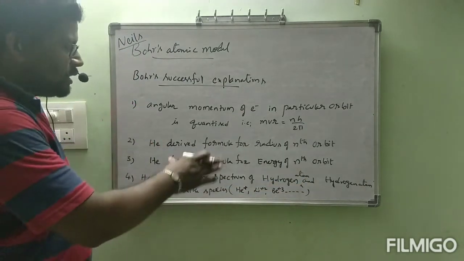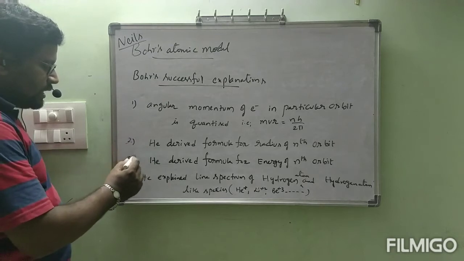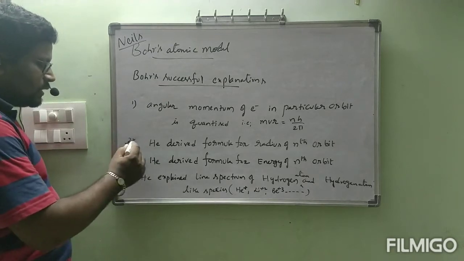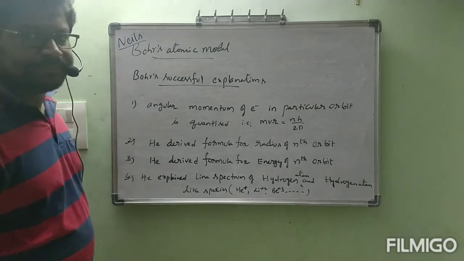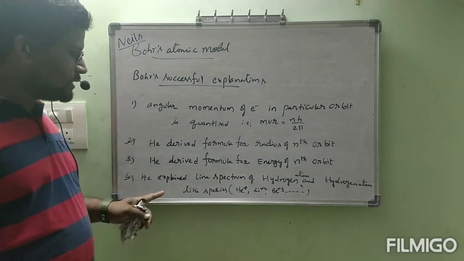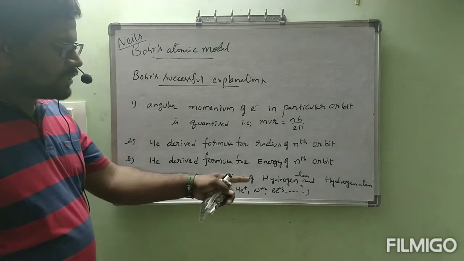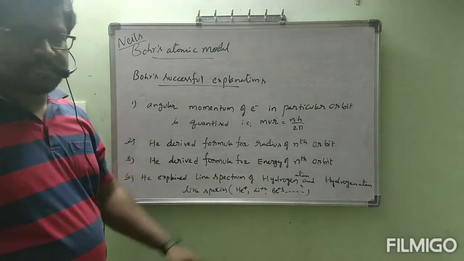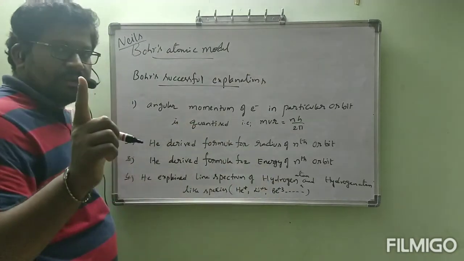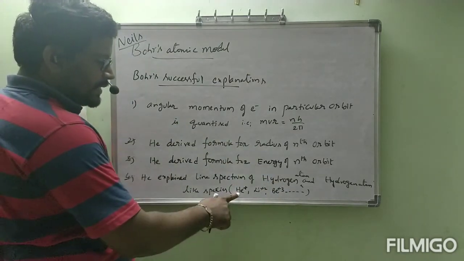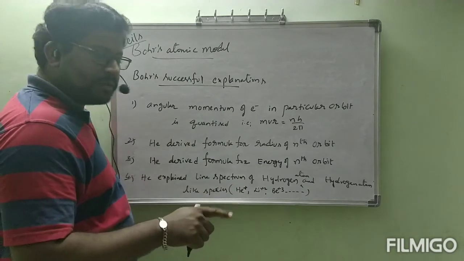Okay, so these 2, 3, 4, every explanation point wise we will see. What is meant by this line spectrum, hydrogen atom, and what are these hydrogen atom-like species? Hydrogen atom contains how many electrons? 1 electron. He plus contains 1 electron.